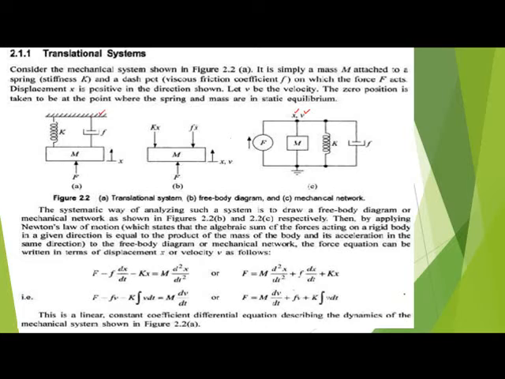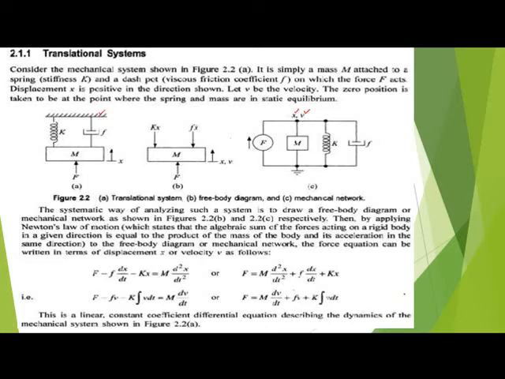This is the systematic way of analyzing the system: draw the free body diagram and the mechanical network. Then you apply Newton's law of motion, which states that the algebraic sum of the forces acting on a rigid body in a given direction equals the product of the mass of the body and its acceleration in the same direction. From the free body diagram or mechanical network, the force equation can be written in terms of displacement or velocity. Let us write this equation.